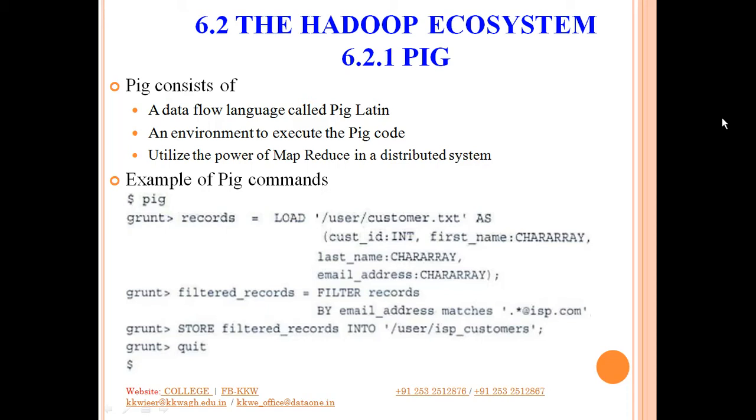Then third, once I have filtered the records, I want to store them back into my Hadoop system. For that purpose we use the command store. What I want to store is filtered records, and where I want to store is into the path of my Hadoop system. And if I want to exit the Pig terminal, then I simply specify quit. So this is the basic example of some of the Pig commands that we can execute.